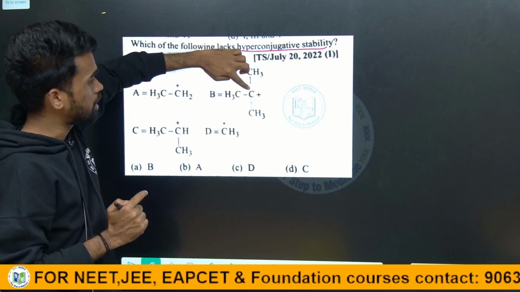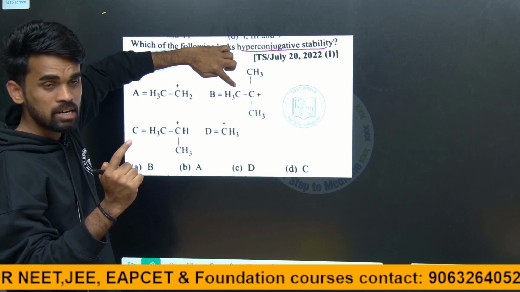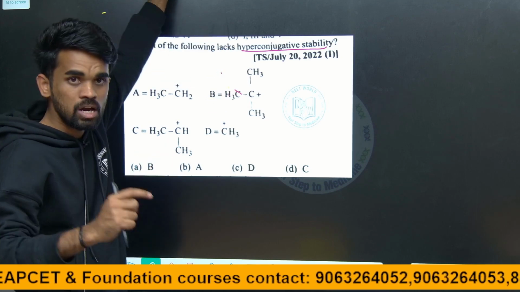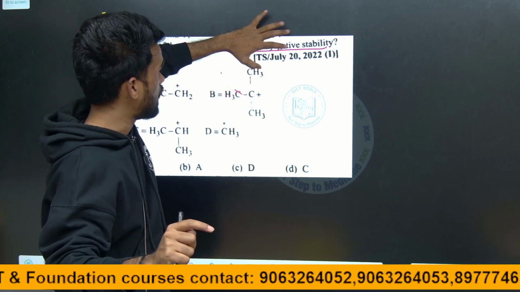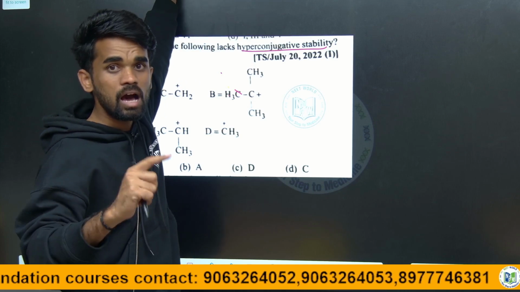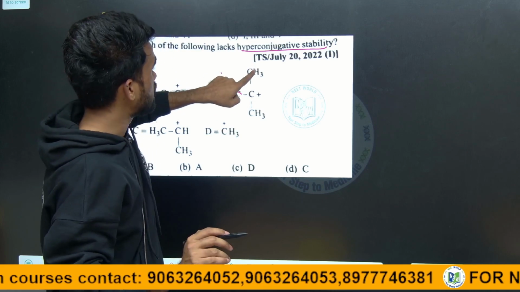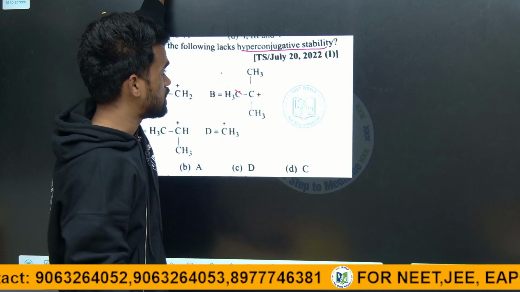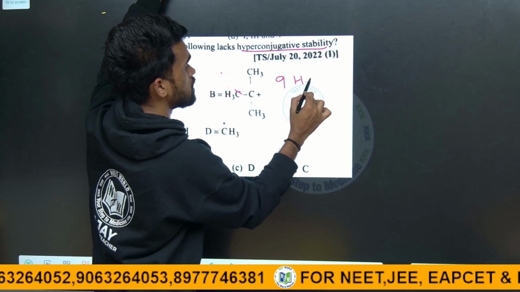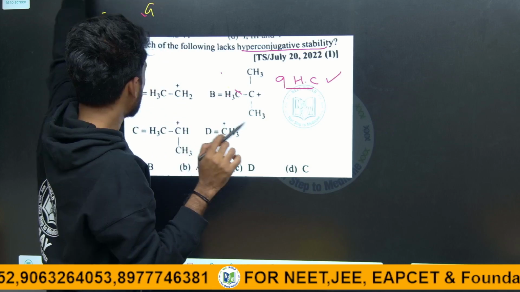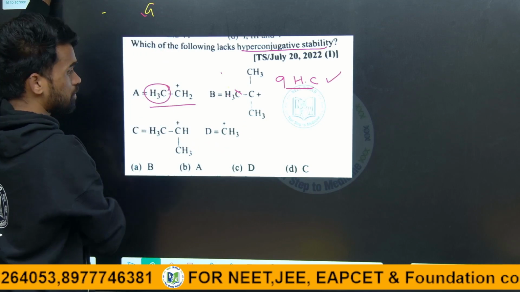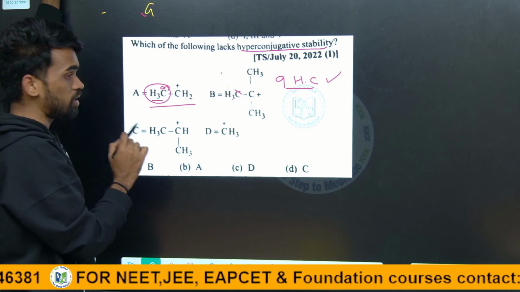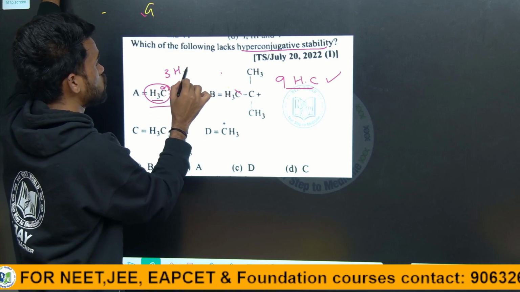See, the carbon attached to it can be called the directly attached carbon. These 3 carbons which are directly attached are called alpha carbons, and the hydrogens present on those carbons will be alpha hydrogens. Therefore, here it is 3, 3, 3. So 9 alpha hydrogens are there, 9 hyperconjugations are possible for this. For this one, we can see 3 alpha hydrogens are there, so 3 hyperconjugations are possible.